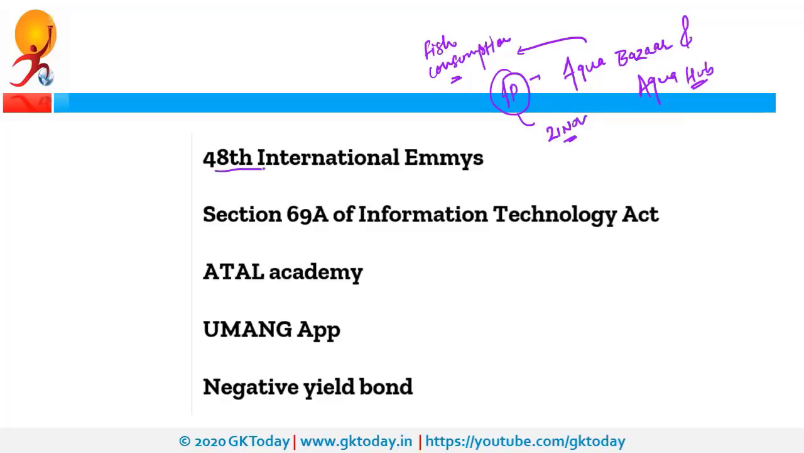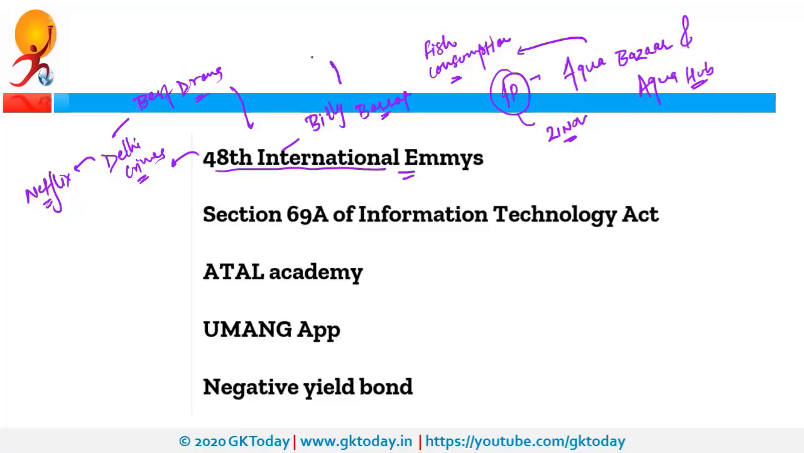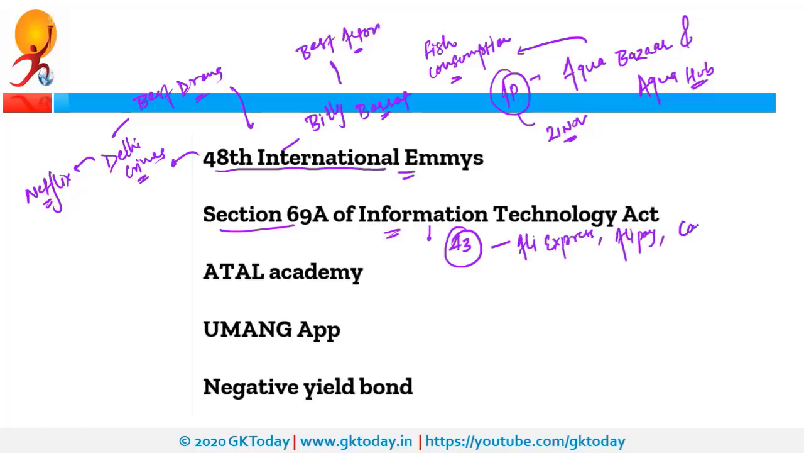Now, the next topic is the 48th International Emmys. The Indian web series Delhi Crimes has won the best drama series in this 48th International Emmys. This was a series on Netflix. In addition to that, Billy Barrett has won the Best Actor Award. Next is Section 69A of the IT Act. This was in news because using this section, the government blocked 43 mobile applications including AliExpress, Alipay, Camcard, etc.